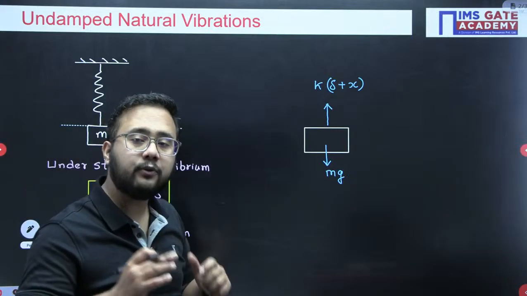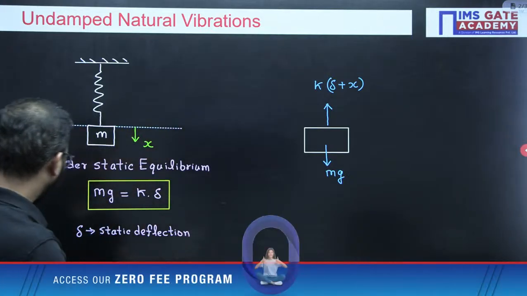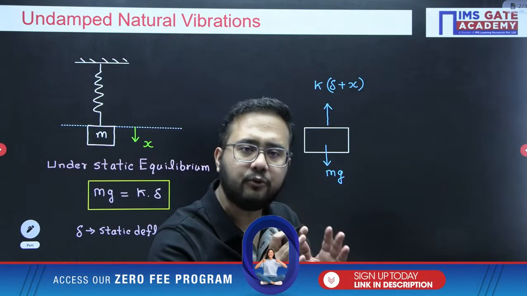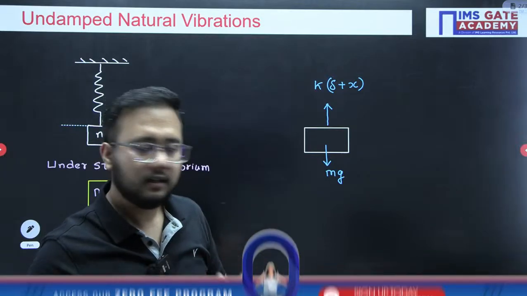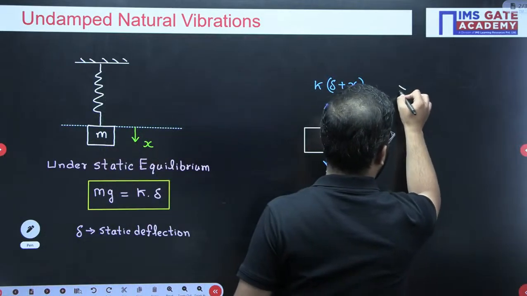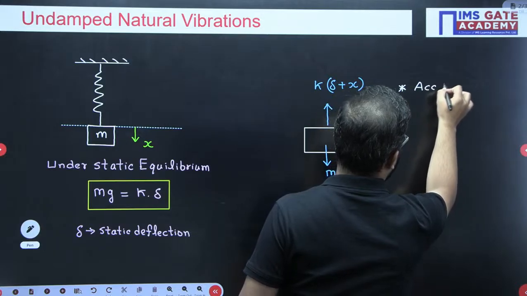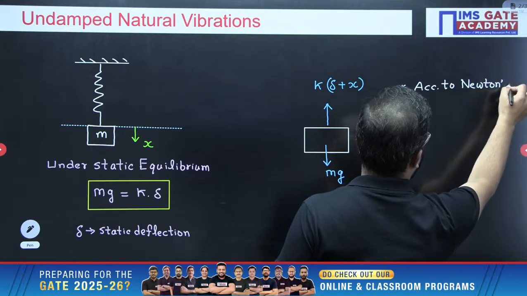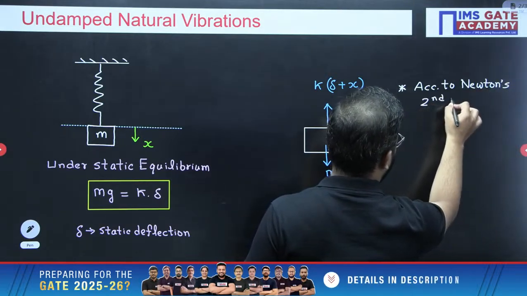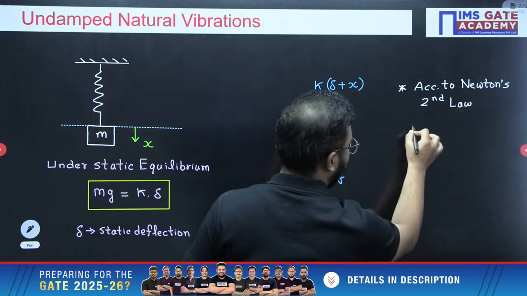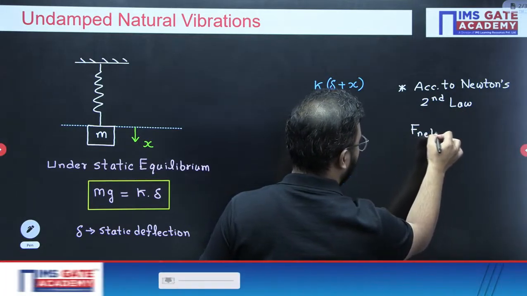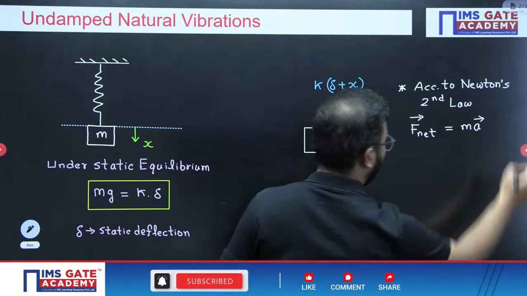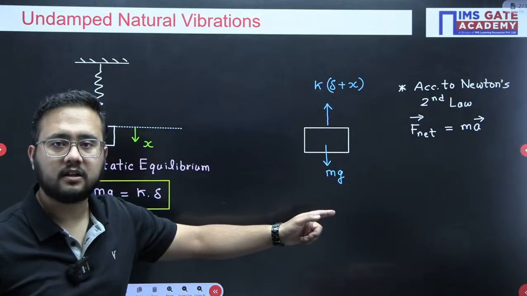Now if I have to use Newton's second law, what will I write? According to Newton's second law of motion, net force equals mass into acceleration, right?